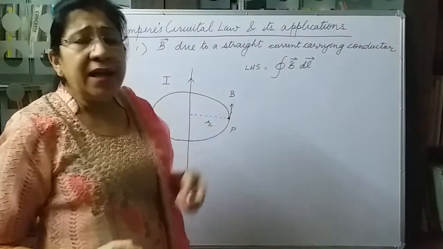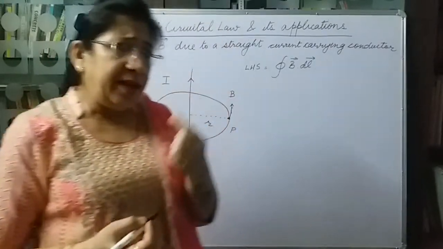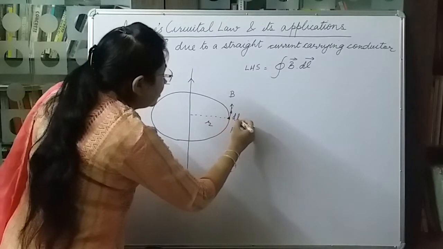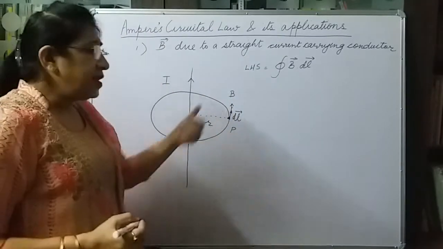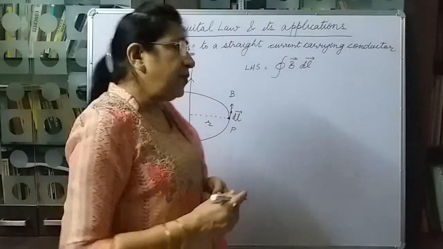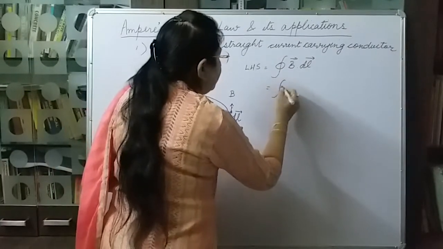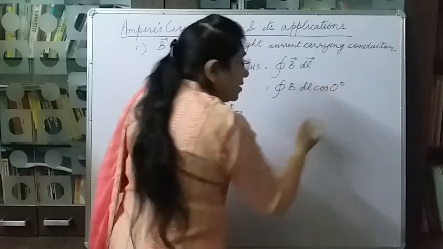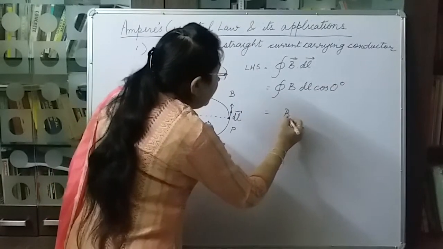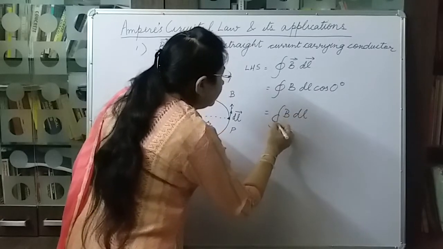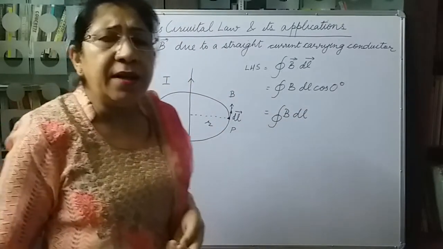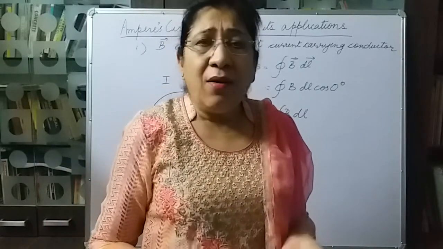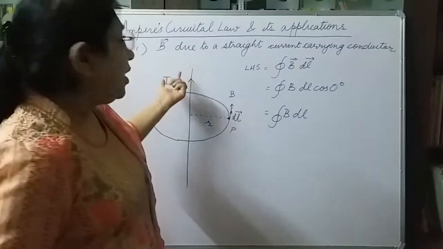And dl is a very small current element. So the direction of the current element is also along B. Since B and dl are in the same direction, this becomes B dl cos 0 degrees, or B dl. The value of B is constant, because B depends on the value of the current flowing in the wire.